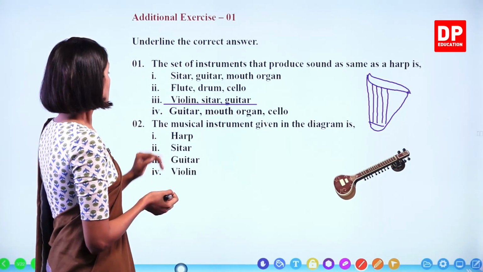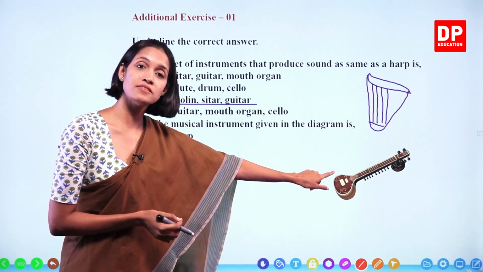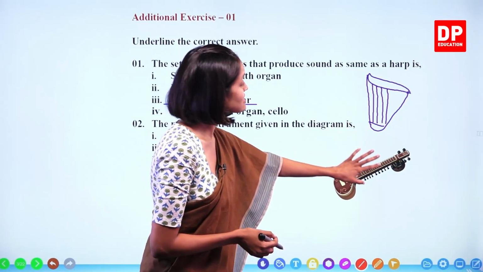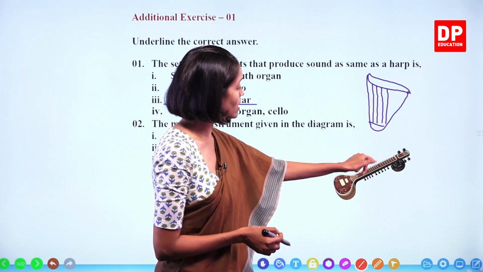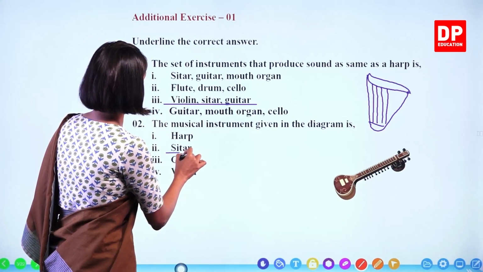Number 2. The musical instrument given in the diagram is, what is this musical instrument, children? This is known as the sitar. This is a string instrument, which means we can produce sound by vibrating strings. So this is the sitar.